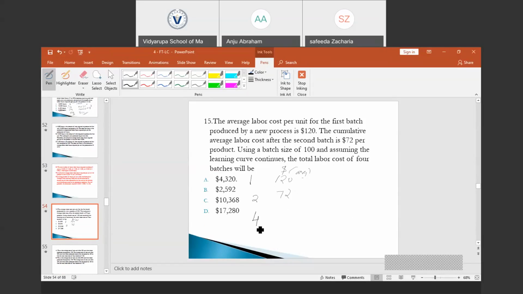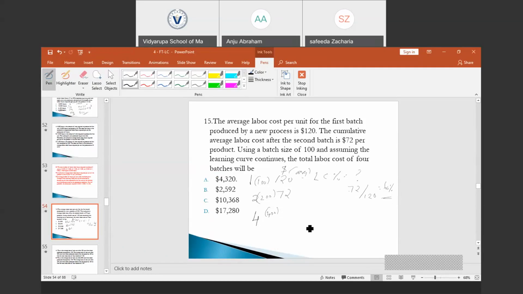Using a batch size of 100, assuming the learning curve continues, the total labor cost of 4 batches would be... So the first batch it is 100 units, and for the second batch they would be 200 units. In the fourth batch they would be 400 units, and we need to find the total labor cost for the 4 batches. Here one thing is missing, which is the learning curve percentage. When the average time required to produce the first batch is 120, and the second batch, the average time gets reduced to 72. So the learning curve would be 72 divided by 120, which is 60%. So we got the learning curve percentage.